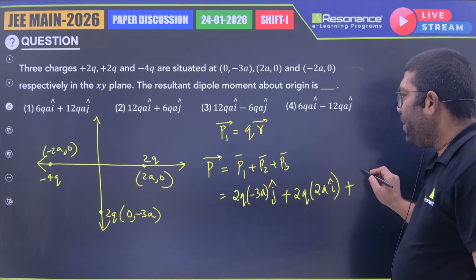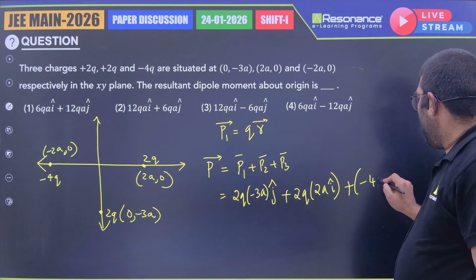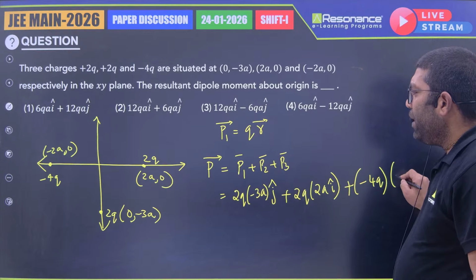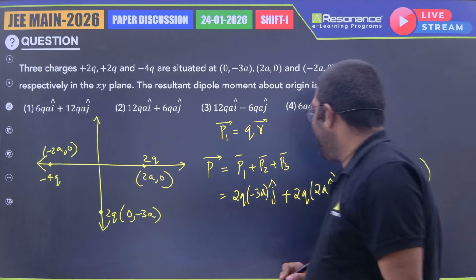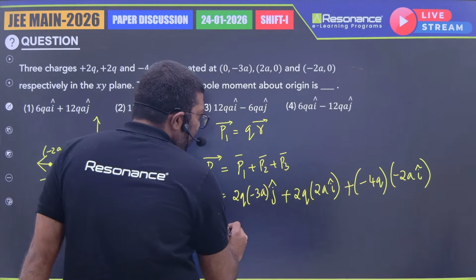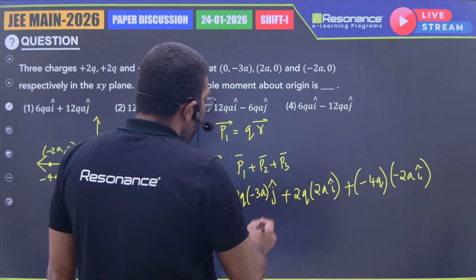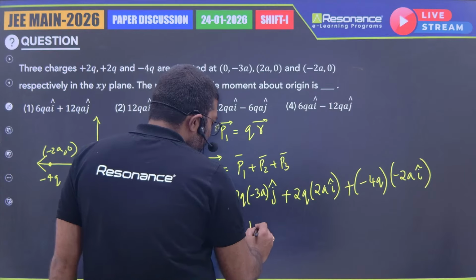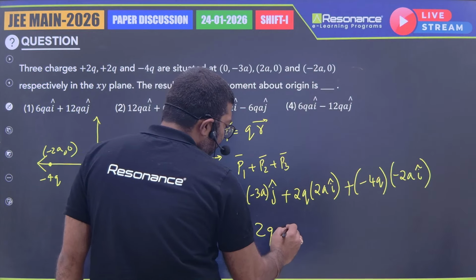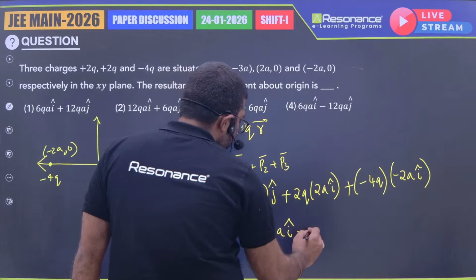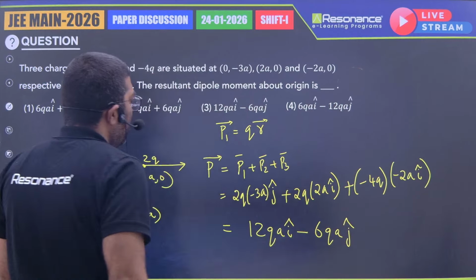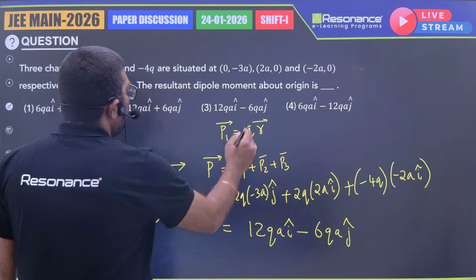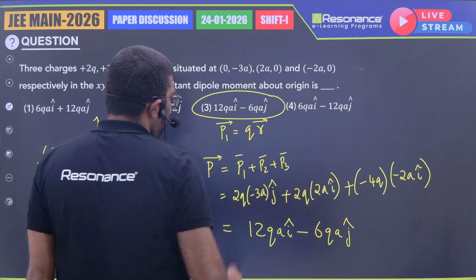So this will be minus 4q into minus 2a i cap. If you are simplifying this, we'll get 8qa plus 4, so 12qa i cap minus 6qa j cap. So if you are seeing the options, third option is matching.